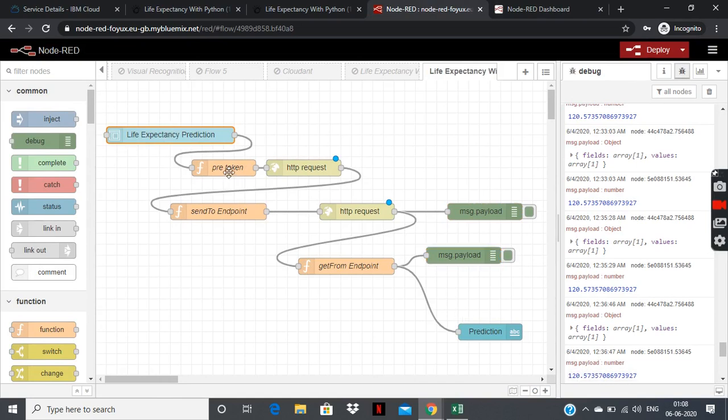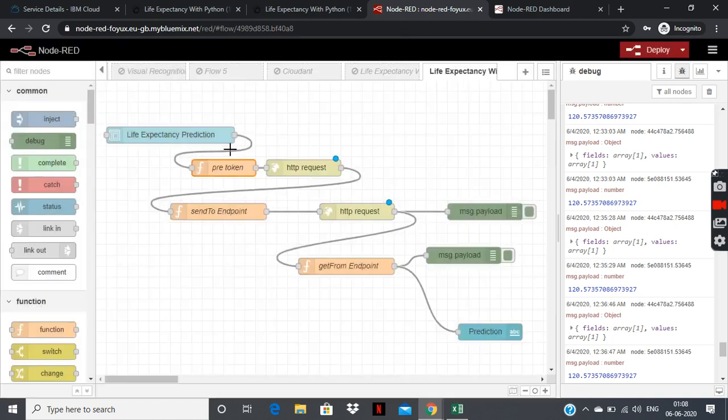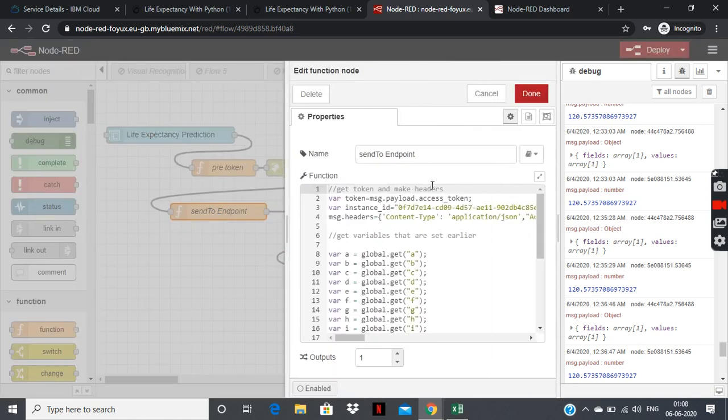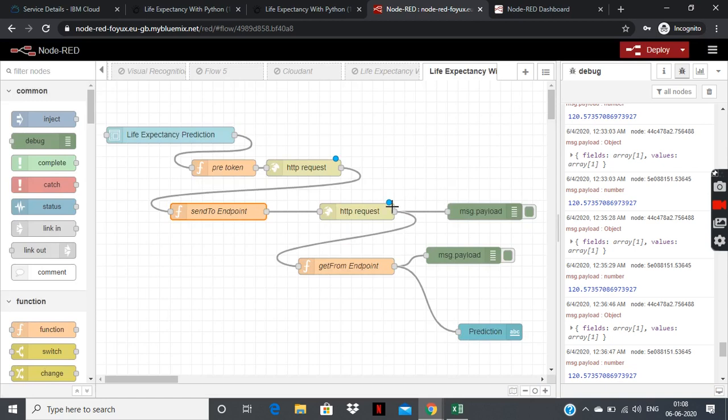These are the nodes. In the pre-token part, I am getting those form values which I will be sending to the model through the HTTP request node. I am sending those form values which I have obtained in the previous part. Then this is a send to endpoint wherein I am getting those values and sending them to the model for the life expectancy prediction. This is the fields part wherein all fields are there and respectively all the values are kept here. Then these values are sent to the HTTP request again, this time to post the model predictions, and I was getting those values in the debug as well.